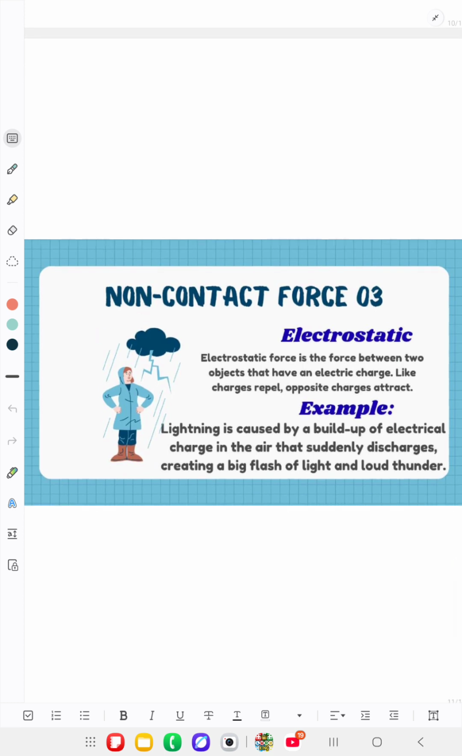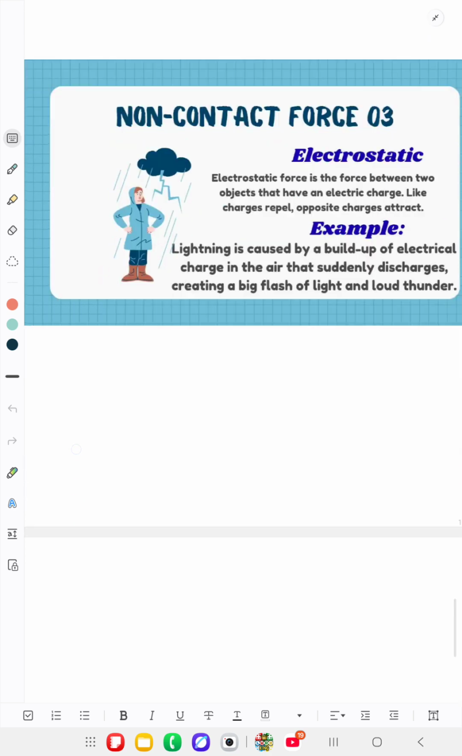Electrostatic force. Electrostatic force is the force between two objects that have an electric charge. Like charges repel, opposite charges attract. For example, lightning is caused by a buildup of electrical charge in the air that suddenly discharges, creating a big flash of light and loud thunder.